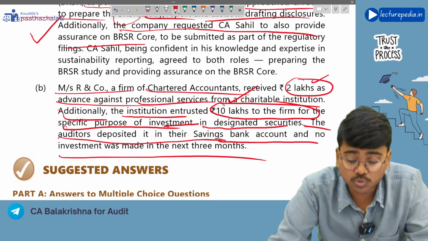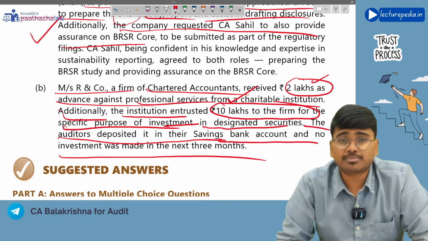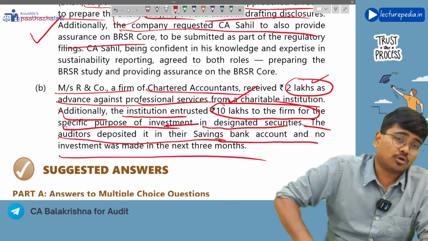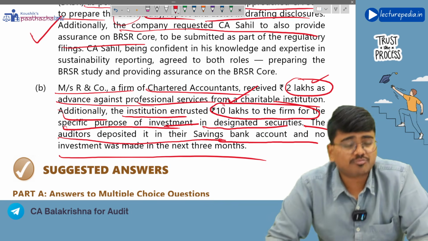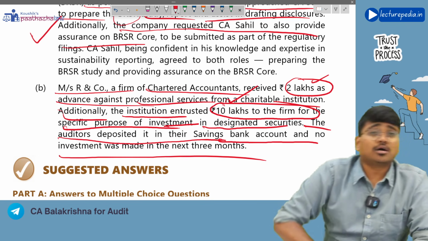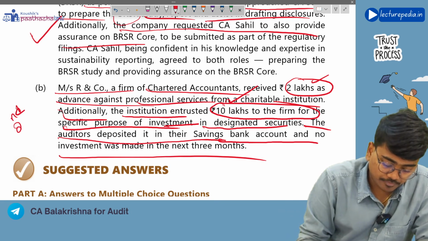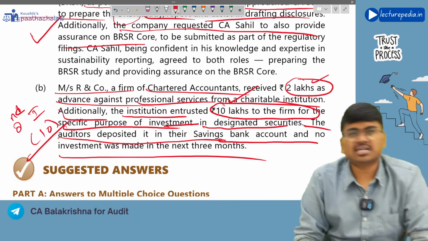The amount that you get from the client for a specific purpose needs to be kept in a separate bank account. If you use it for your own purpose, you will be held guilty of professional misconduct as per Second Schedule Part 1 Clause 10. Here, Second Schedule Part 1 Clause 10 gets applicable.